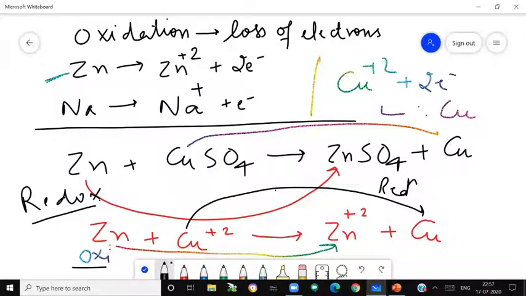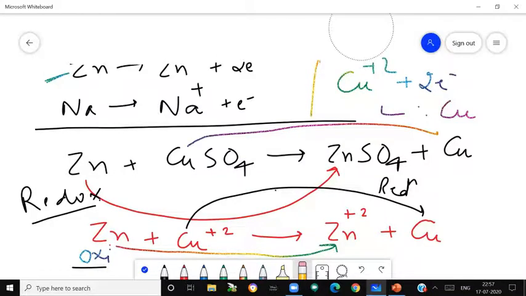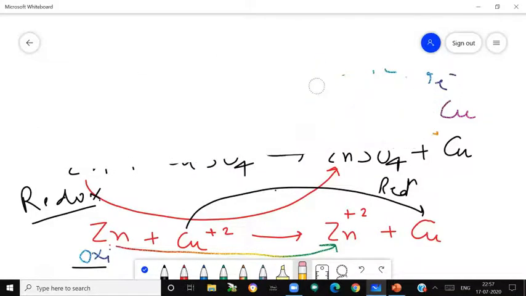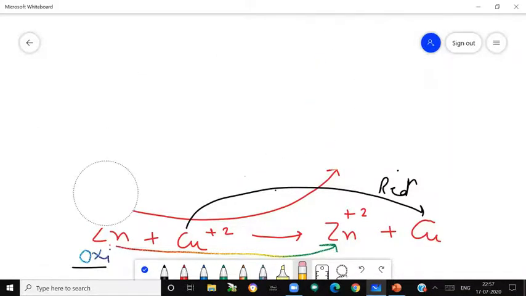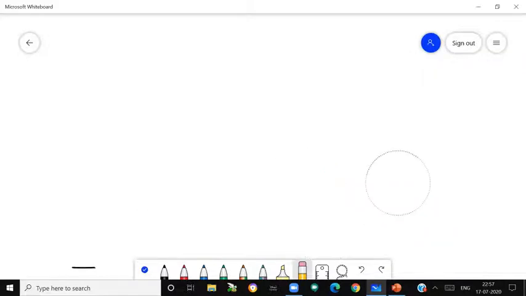We will discuss what is meant by direct and indirect redox reactions. Let's discuss. They will play an important role and will help us to understand the construction of the electrochemical cell, how electrochemical cells are actually made.